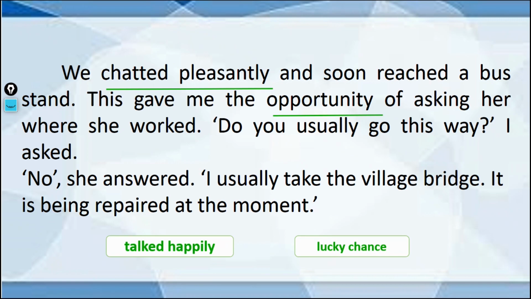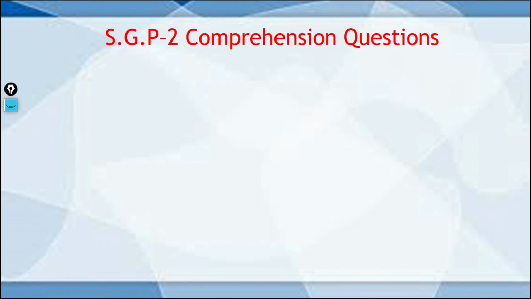Do you usually go this way? And I asked, right. I asked means the writer asked, and the girl said no, she answered, I usually take the village bridge, but I do not go by this road, right, the girl said. And let us discuss the questions so that you can understand this part which we discussed easily.